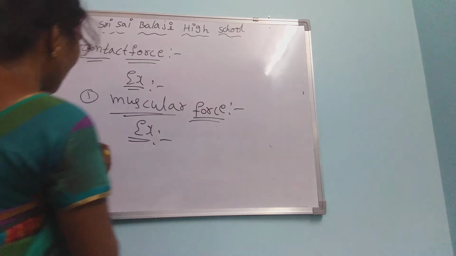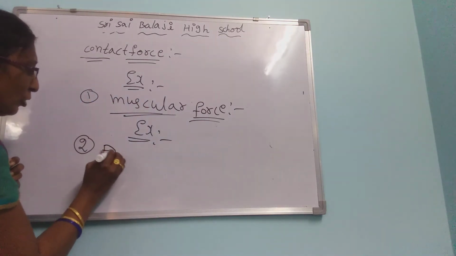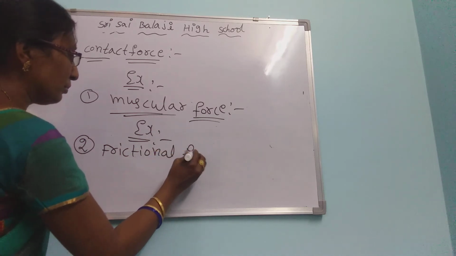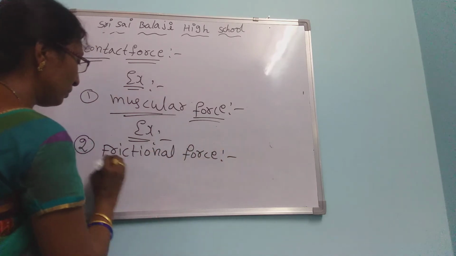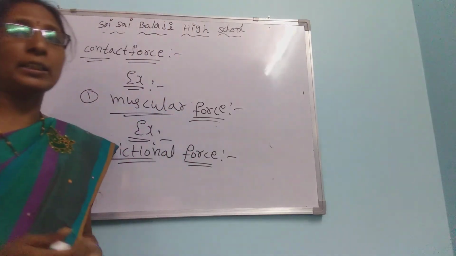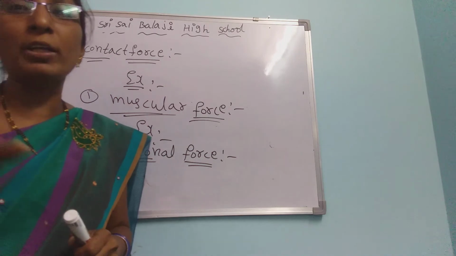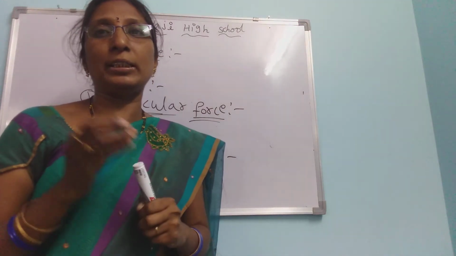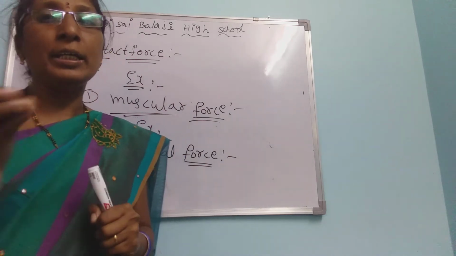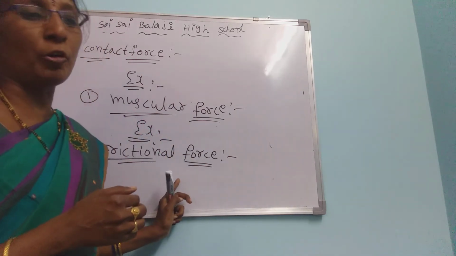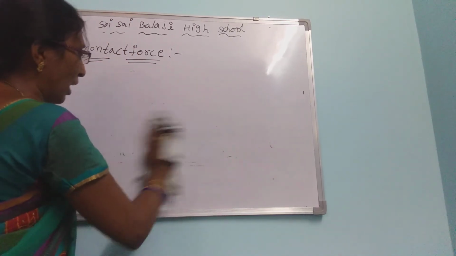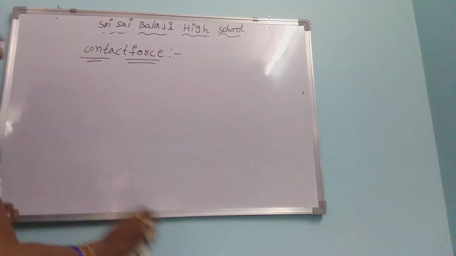Next, the second one is the frictional force. Frictional force is the resistance to the movement of one surface over the surface of another body. This is called frictional force. Next, we discuss the second type of force, the non-contact force.